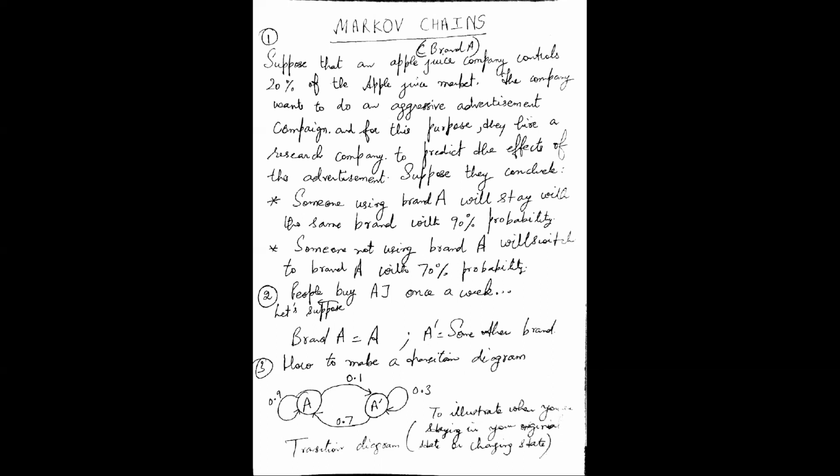Now, what do we want to know? We want to know the probability that brand A will be used after 1 week. So we can use the multiplication principle here. I will select 0.2.